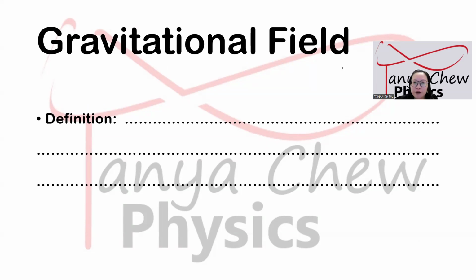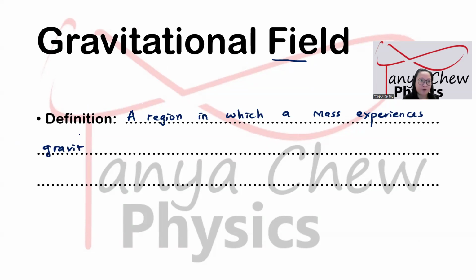Gravitational field itself means a region in which a mass experiences gravitational force when placed in the region. This is the definition of gravitational field.